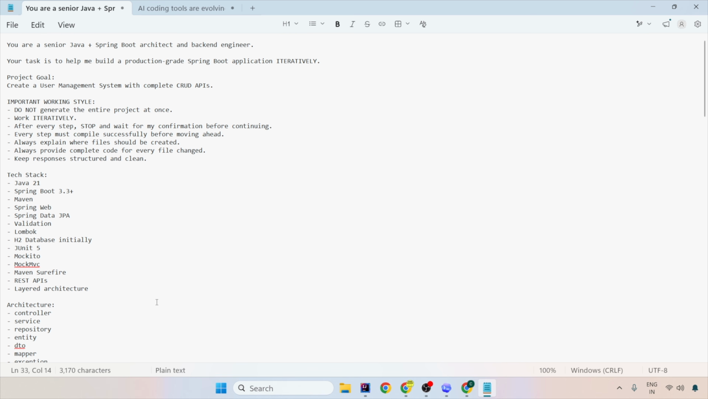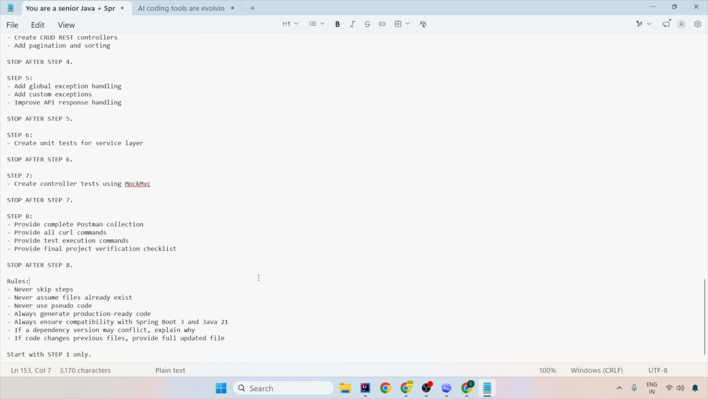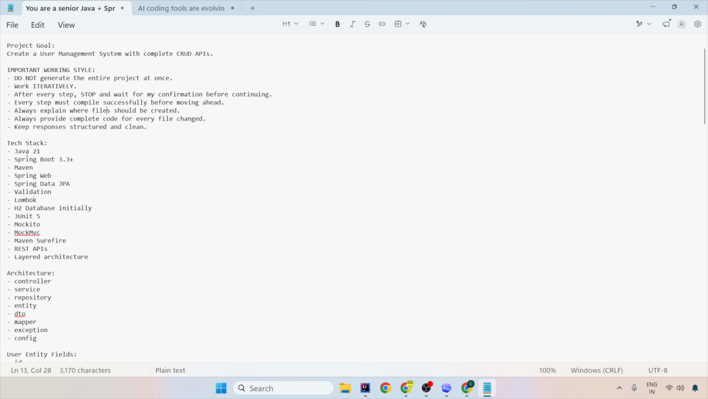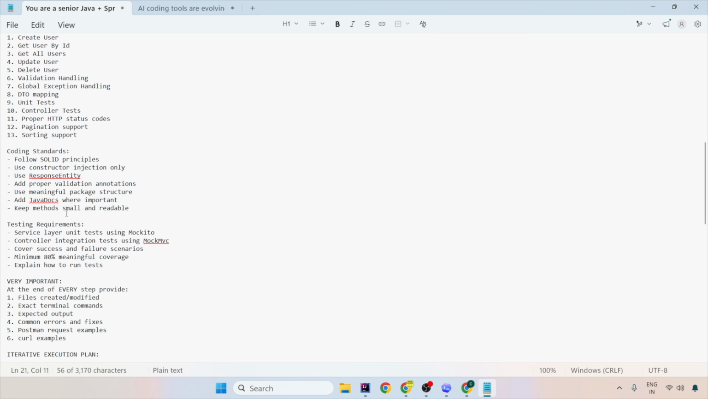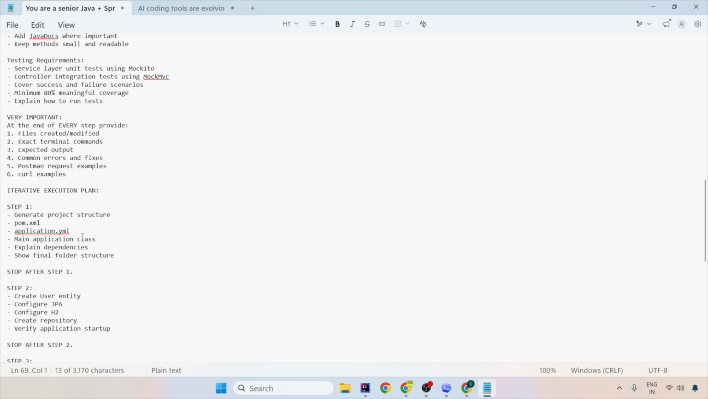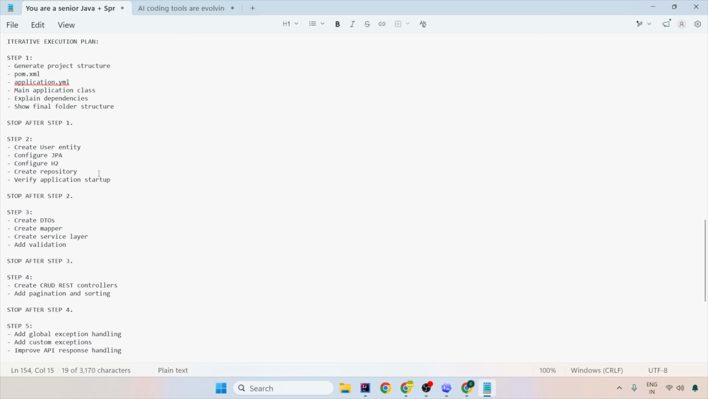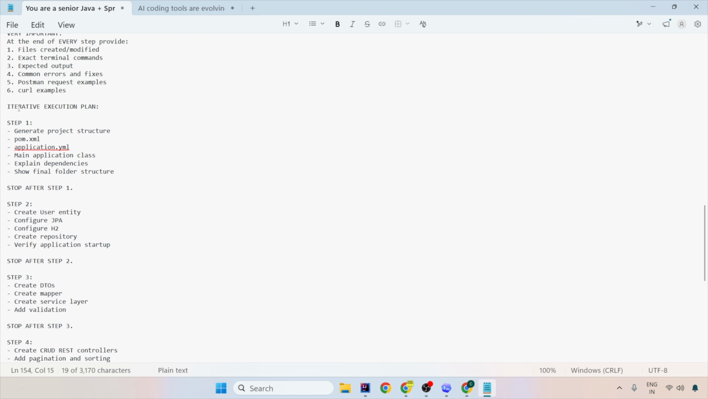I know this is a very big prompt. You might not need this, but at least you can give the basic structure: who you are, what you want, what tech stack you want to use, what coding standards are to be followed, and what not to do. So these five things you for sure have to give. Leave the steps to him. He will decide on his own. You can completely remove the iteration plan.